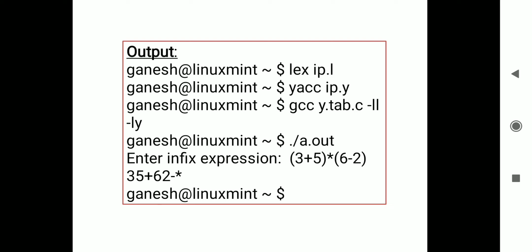So how are we going to execute the program? We compile the lex file, we compile the yacc file, and then the C compiler is used to compile both files. Finally we get the output over here.